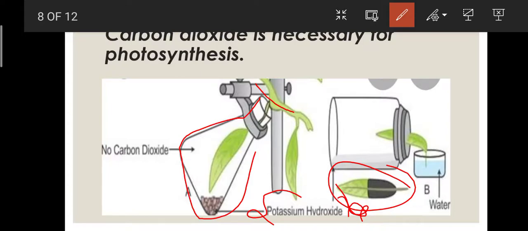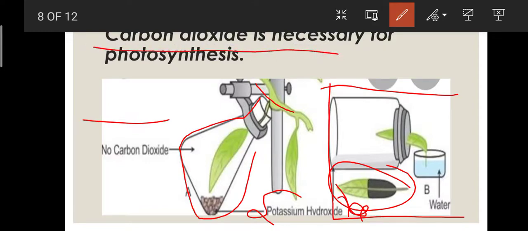Now what we will be observing is that the leaf that was in the flask didn't turn blue-black in color, but the leaf on the branch that was getting carbon dioxide contains starch. So we got to know that carbon dioxide is also necessary for photosynthesis.